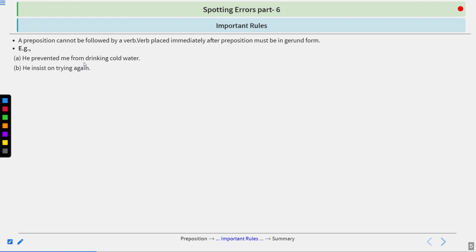He insists on trying again. Again, we have used a preposition on, and the object has become a gerund, trying.